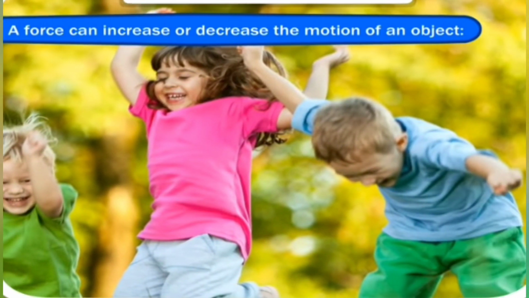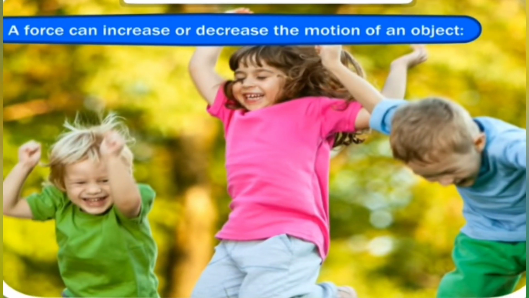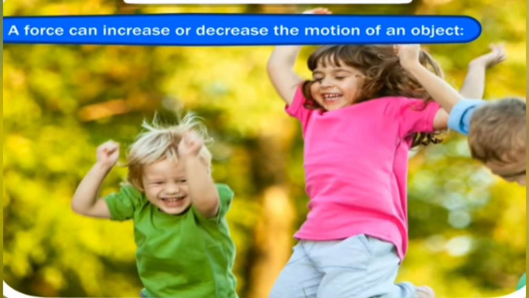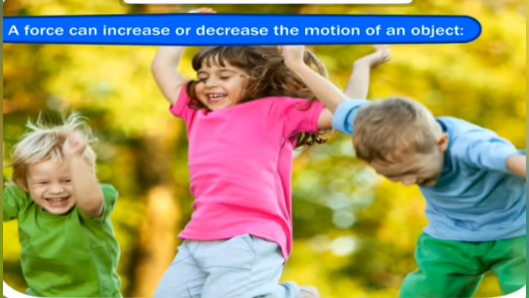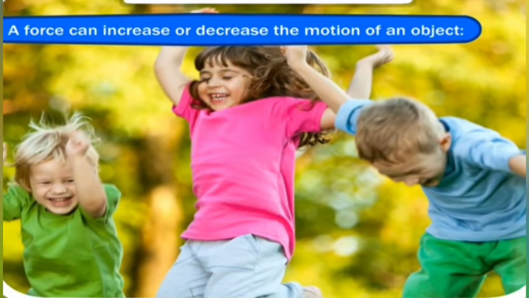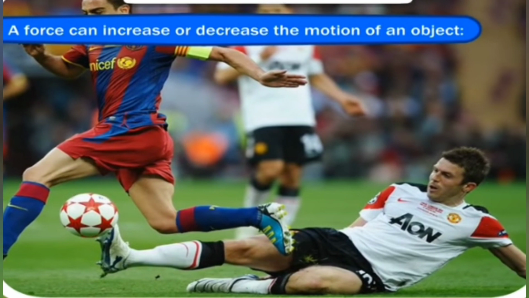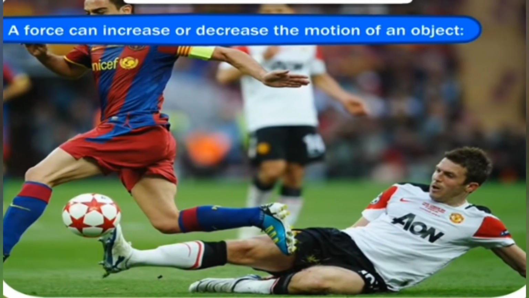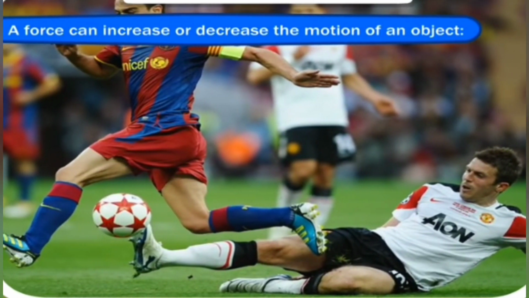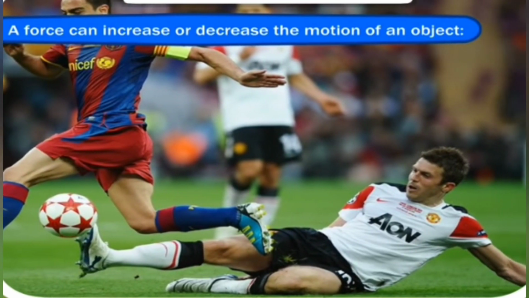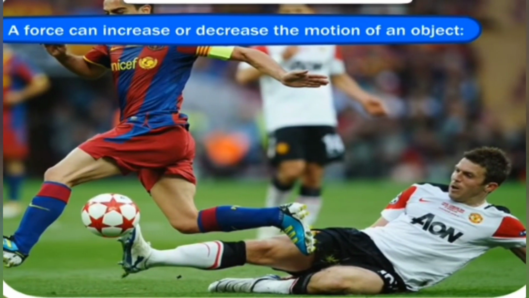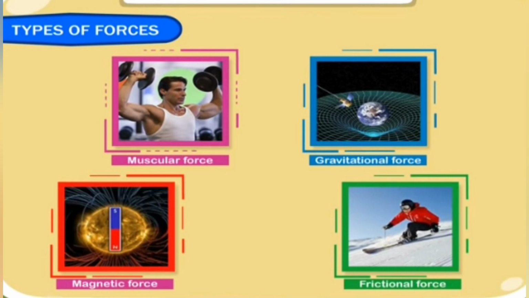A force can increase or decrease the motion of an object also. Gravitational force. The earth acts like a huge magnet. It attracts everything towards it. If you throw a ball up, it comes down on the earth because of the force of the earth called gravitational force or the gravity. Types of forces: muscular force, gravitational force, magnetic force and the frictional force.